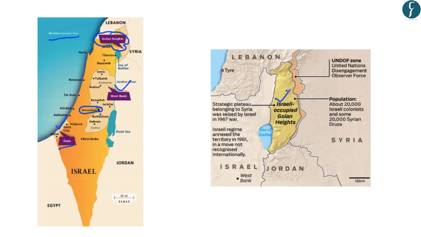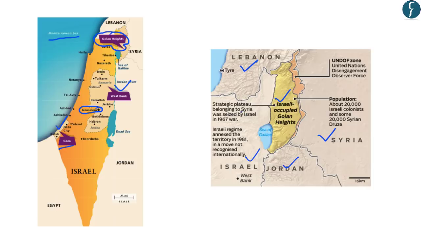And Israel occupied this territory in 1981. Now regarding its location, you should note that the Golan Heights has its border with countries like Lebanon, Israel, Jordan and Syria. So this can be a potential question in the exam as to which all nations share their border with the Golan Heights region continuously in news.